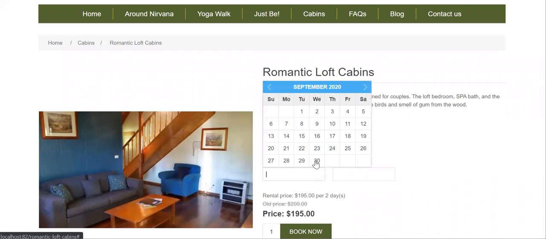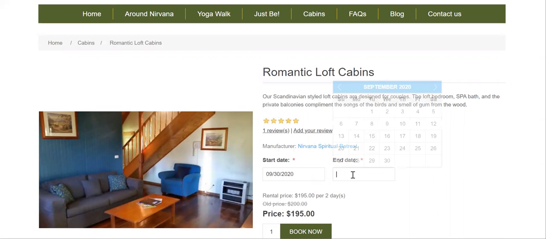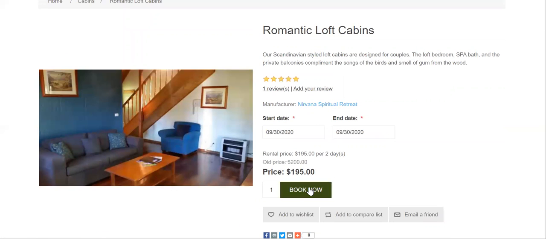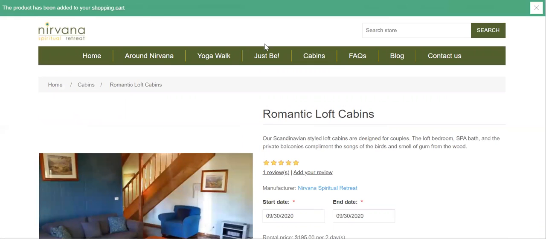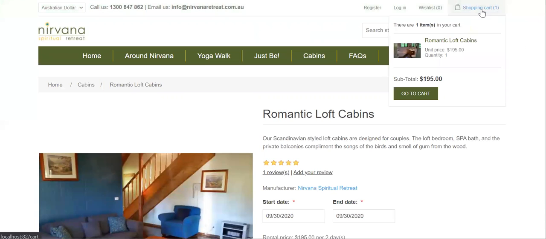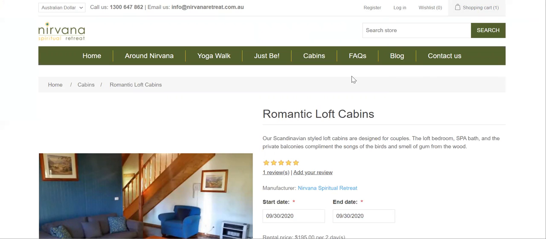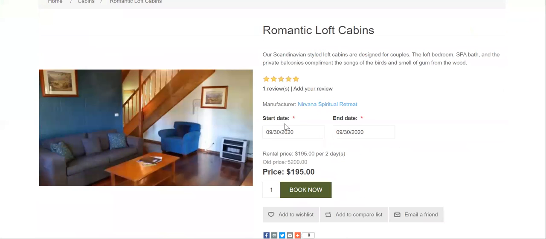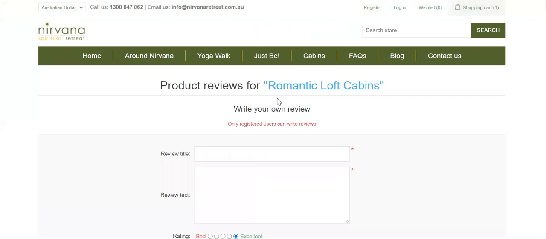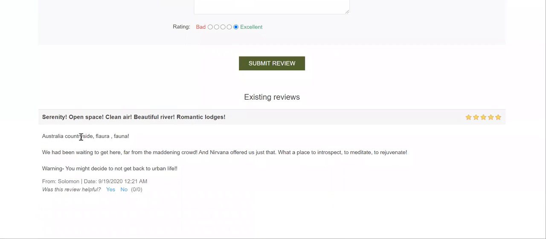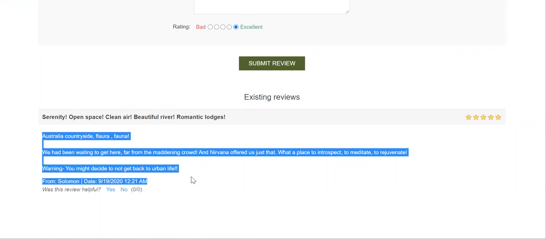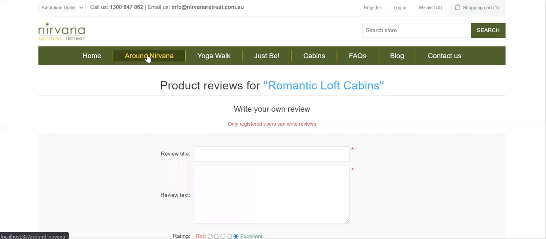So let's book on, let's say, 30th September to 30th September itself, and I say book now. So it's been added to my shopping cart. Here you can see that the shopping cart has one cabin, and if we go to cart and check out, you will have a booking with us. So this is how this product will work. Even you can see the reviews given by the customers. By clicking on the review, you can give your review, as well as see what people have given.